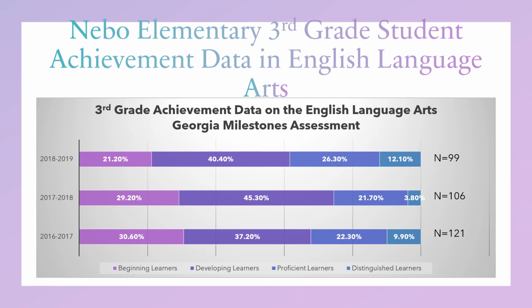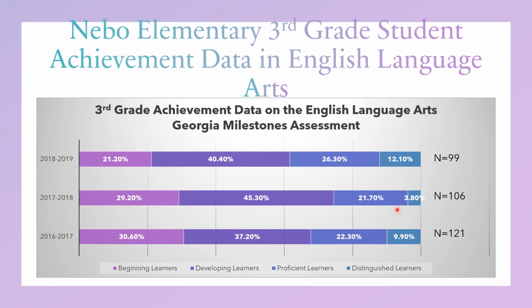Over these next 3 slides, we will look at Nebo Elementary's 3rd, 4th, and 5th grade student achievement data in English Language Arts over the 3 years. And again, keeping that Title I thought in mind. So we started in the 2016-2017 school year. Remember, our 3rd, 4th, and 5th graders had Title I support. And so about 32% of our students were in the proficient or distinguished learner range here in 2016-2017 with that Title I support.